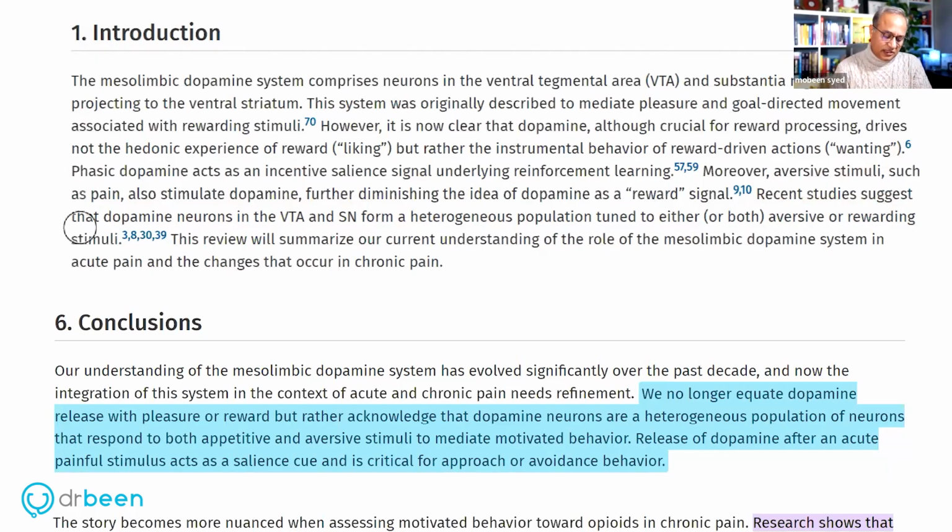Recent studies suggest that dopamine neurons in the VTA, ventral tegmental area, and SN, substantia nigra, form a heterogeneous population tuned to either or both aversive or rewarding stimuli. So I think this is the core to take away: as much as you would read in the books, as much as you would read in the text, that dopamine system is primarily responsible for rewarding, what you would also see in the latest studies is pain can actually cause dopamine release too, and that is not a rewarding stimulus. So there is some balance there.